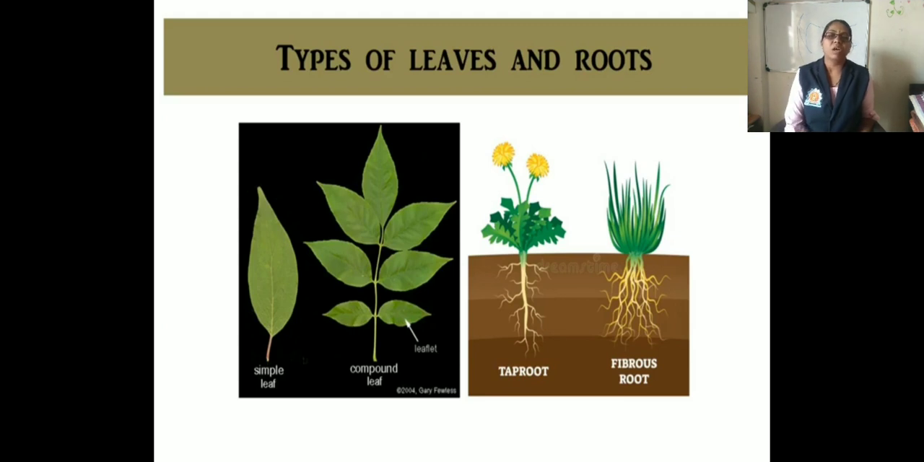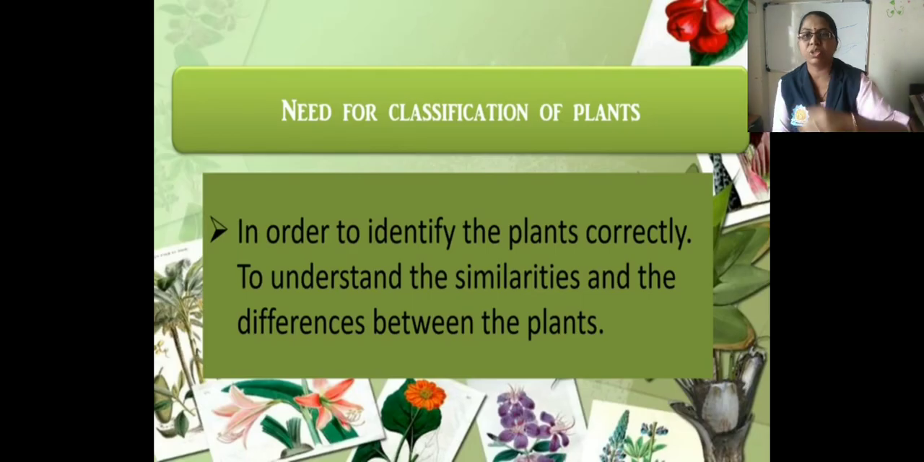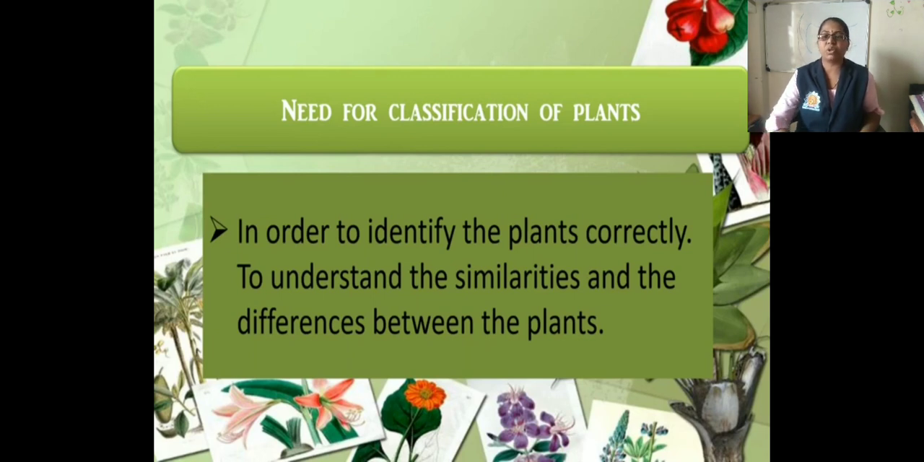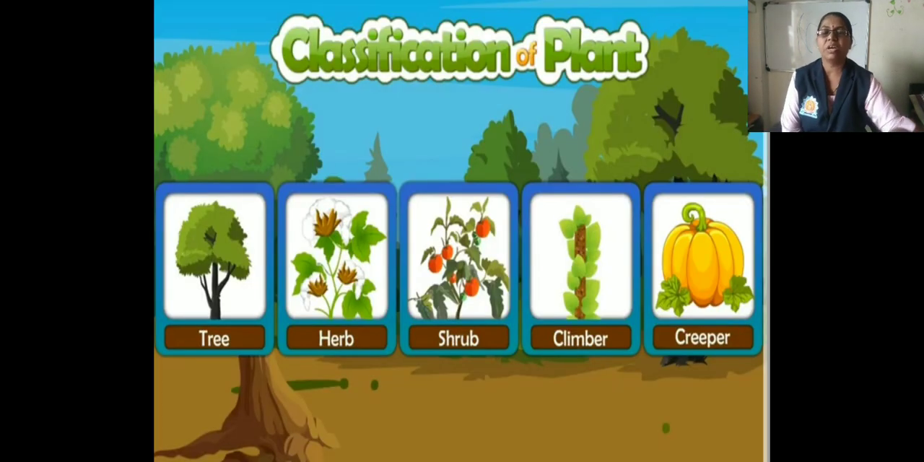As we discussed, there are lots of varieties of plants found on the earth. So to study such a vast variety, there is a need for classification of plants. In order to identify the plants correctly, and to understand the similarities and the differences between the plants, we need the classification of plants. Now let us see the classification of plants. Here the classification is given: tree, herb, shrub, climber, creeper. According to their height, the classification of plants is given.